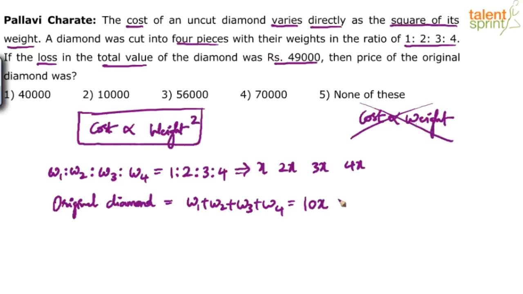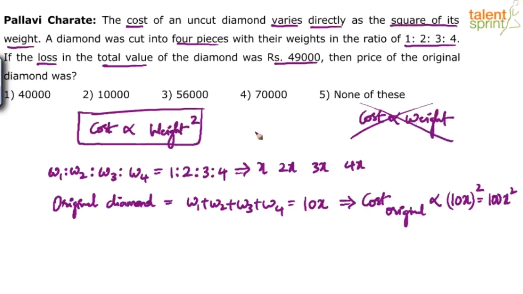Now understand that the cost is proportional to weight squared. The cost is proportional to weight squared, which means the cost of the original diamond will be proportional to what? 10x squared, which is equal to 100x squared. You understand? And the cost of the 4 pieces will be proportional to what?